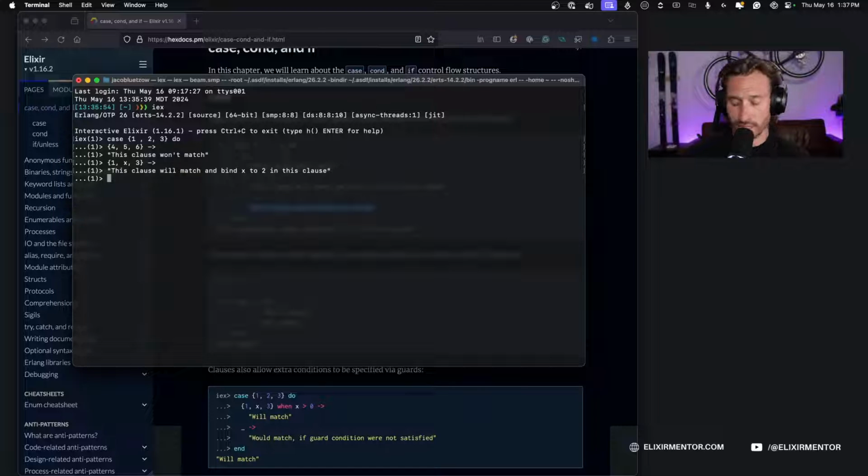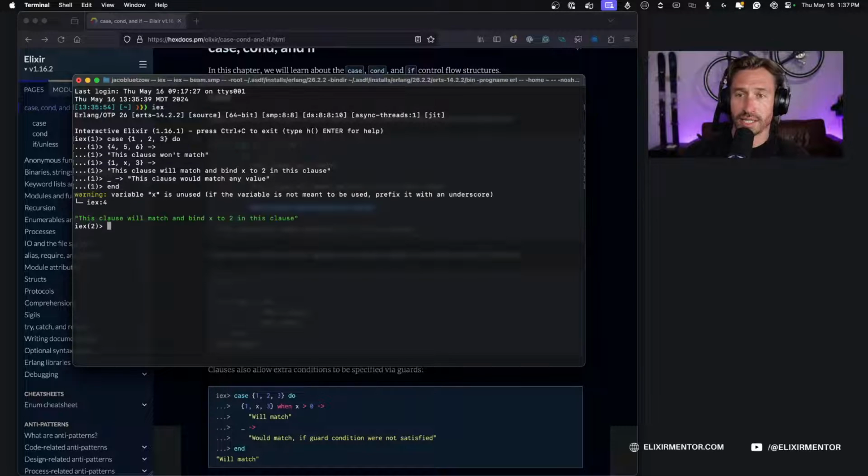Okay, and then we're going to have our default case, and this clause would match any value. All right, cool. So now we just have to end this case block, and variable x is unused.